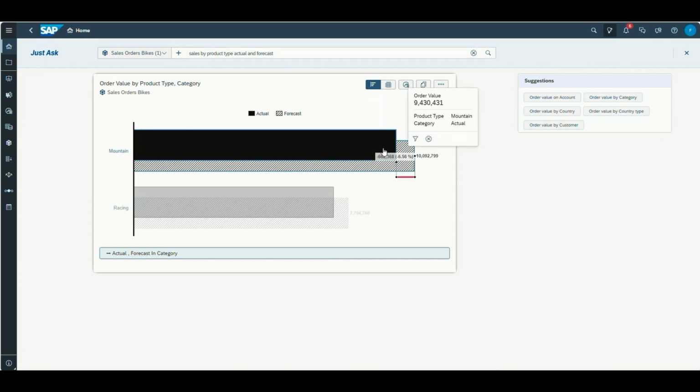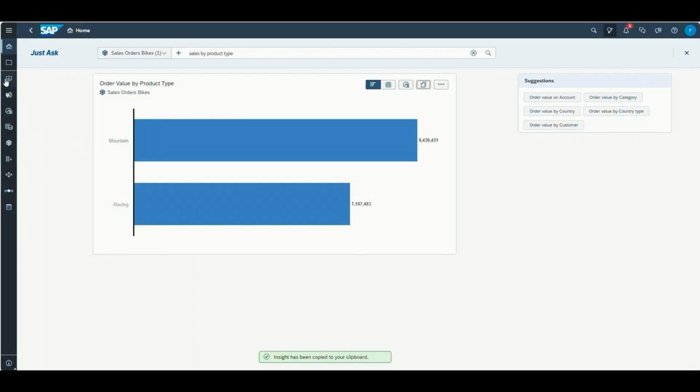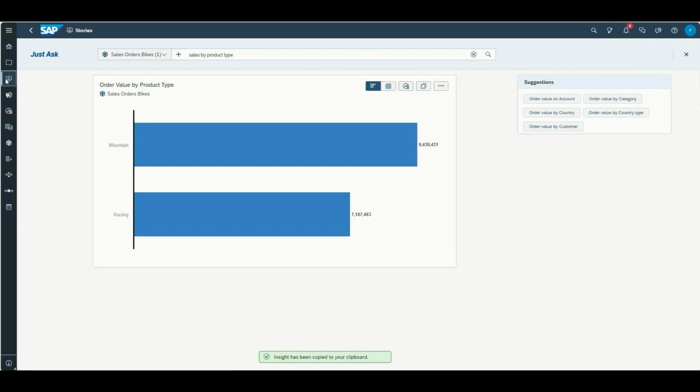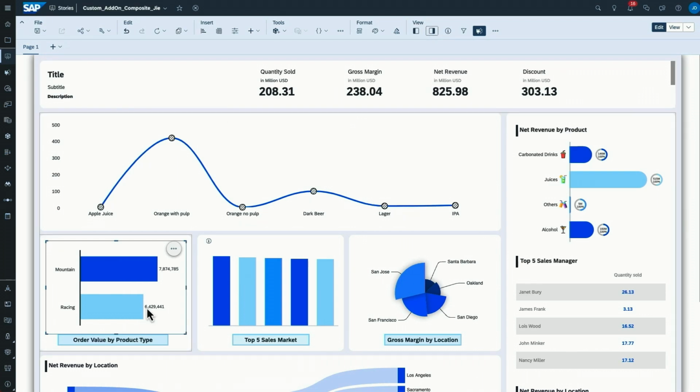And the chart, of course, again, is interactive. So if I want to see what's the difference between my forecast and the actual, no problem. And you were looking for a chart, G? I'm looking for a chart for my story. I would like to have the order value by product type. And there we go. I've already entered that for you and copied it to the clipboard. So take it away. That's great, Flavia. So now let's continue our story journeys.